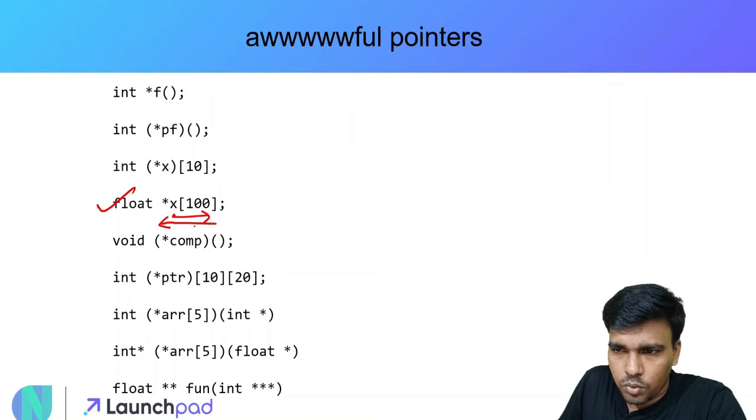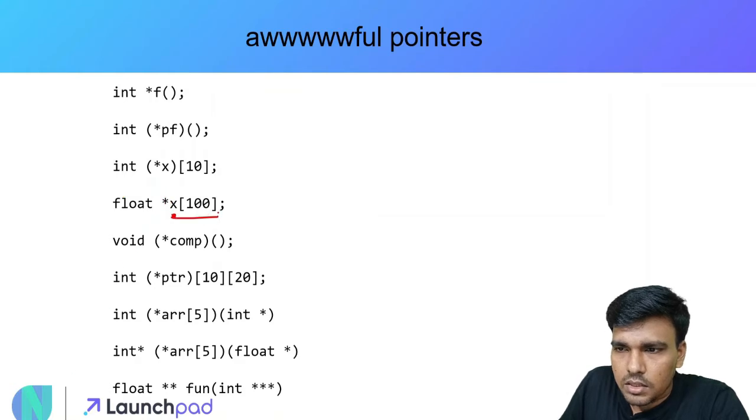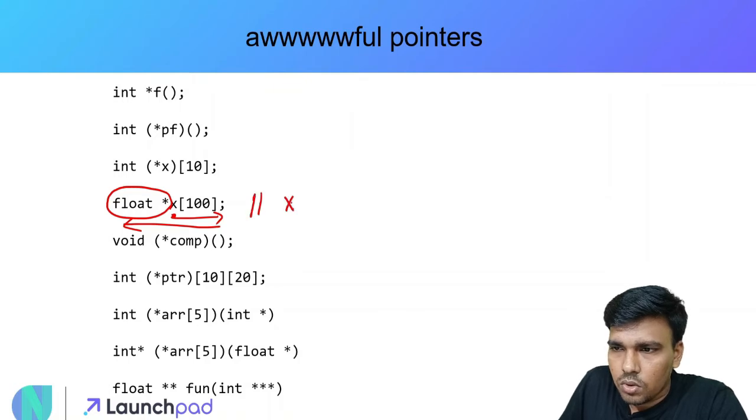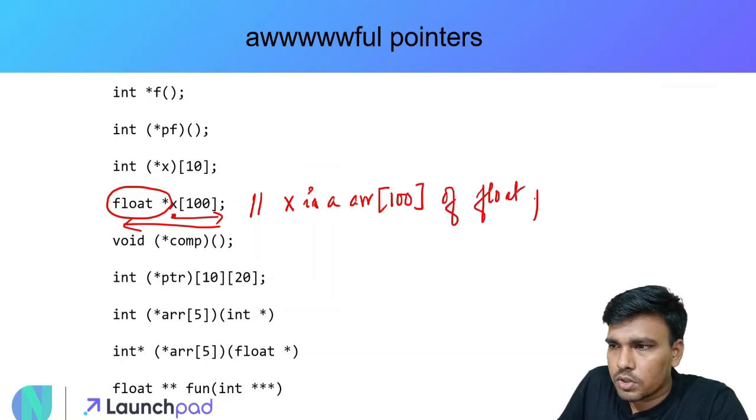Now while moving towards the left, I'll decode this section. So x is an array of size 100 of float pointers. While coming towards the left, I'll decode this thing, that is star float. इसको मैं कैसे लिख सकता हूँ? x is an array of size 100 of float pointers, or I can also call this as pointers to float